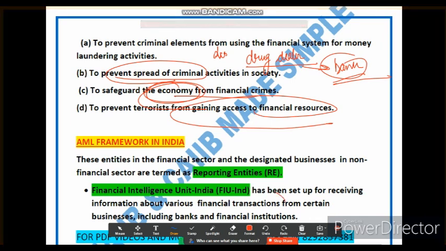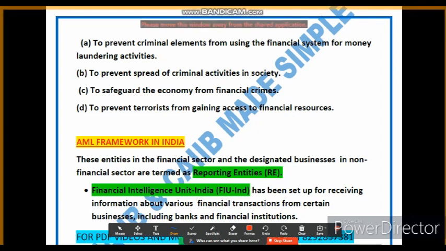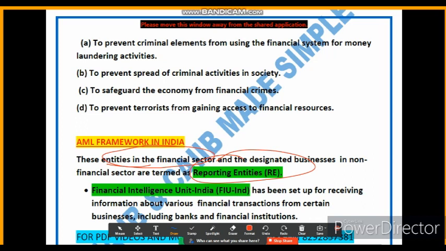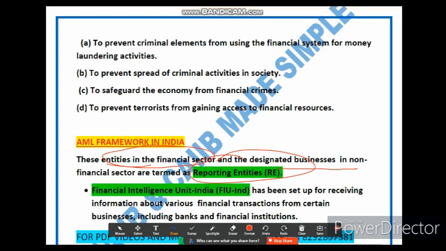Now let's discuss the AML framework in India. So what does it mean? In India, entities operating in the financial sector and designated businesses in the non-financial sector are referred to as RE. So first of all, let's understand what is RE. In India, there are some entities operating in the financial sector, and designated businesses in the non-financial sector, so they are called reporting entities. These entities have the responsibility to implement anti-money laundering measures and report suspicious transactions to the appropriate authority.